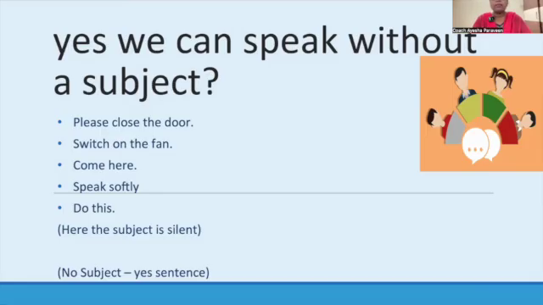For example, please close the door. I am not telling Raj, please close the door. Since Raj is nearby and I'm asking please close the door, it is understood that I asked Raj to close the door. Switch on the fan. I'm not telling Raj, but it is understood by Raj that I asked him to switch on the fan. Come here. Speak softly. Do this. Here we are not taking the subject name because the subject is understood.